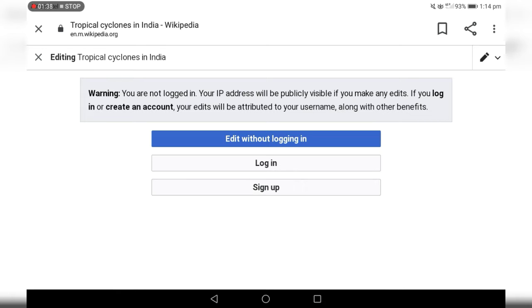Here, if you have your own account, simply type your user ID and password to get into your account and give contributions. If you have a Wikipedia account, you can use login. If you want to create a new account, you can click the sign up option. If you click, you can create your own user ID and password to make a new account to give contributions. I already have an ID, so I'll just click login.